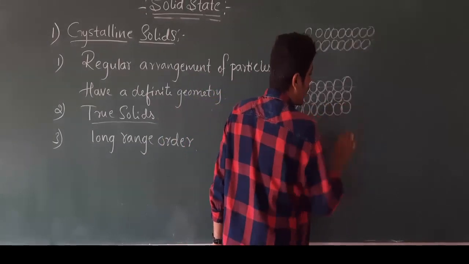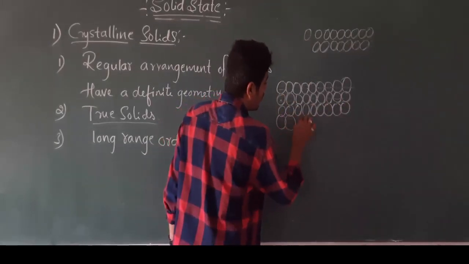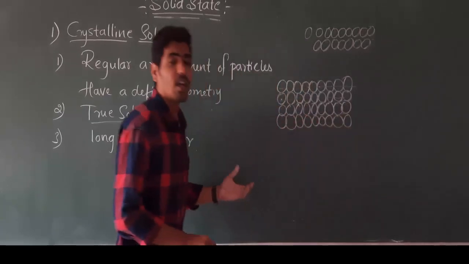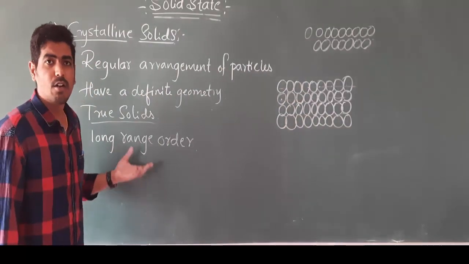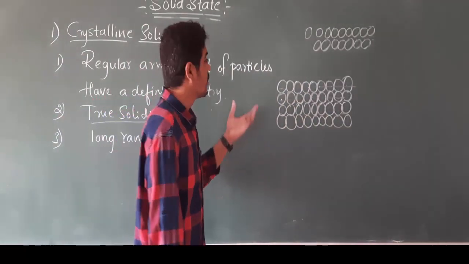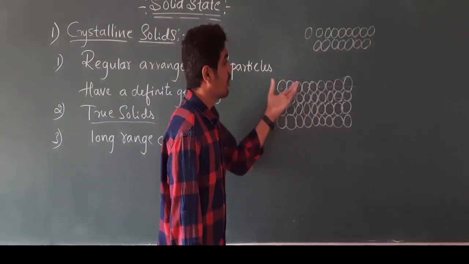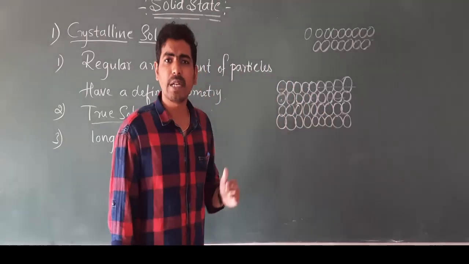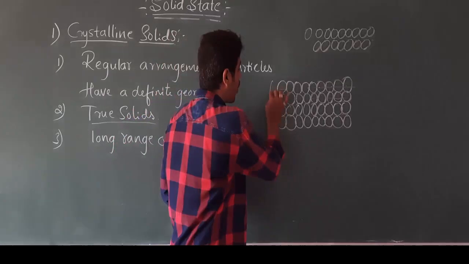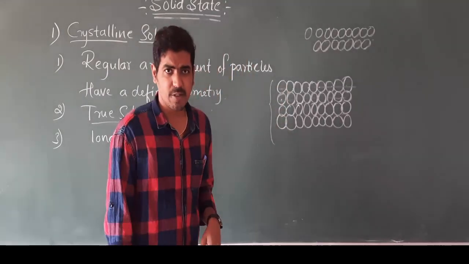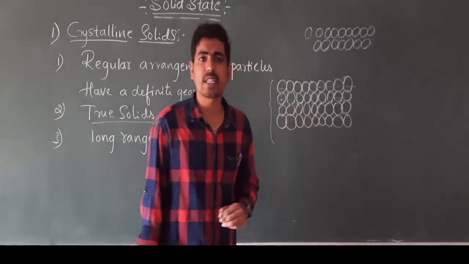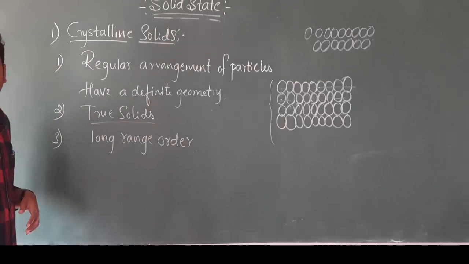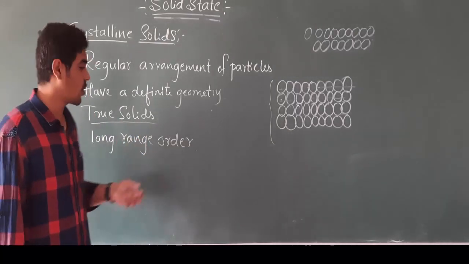Hence it is said to be long range order. Long range order means the particles are arranged in such a manner that the pattern repeats periodically for long distances. So this is one of the characteristics of crystalline solids.